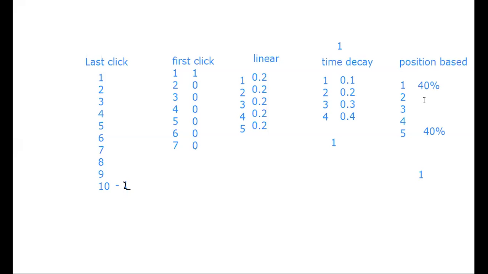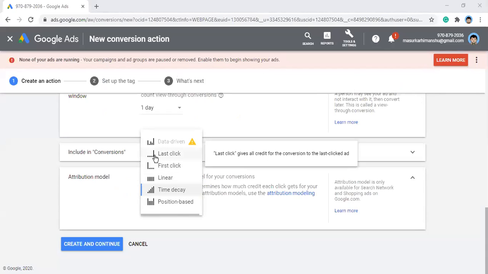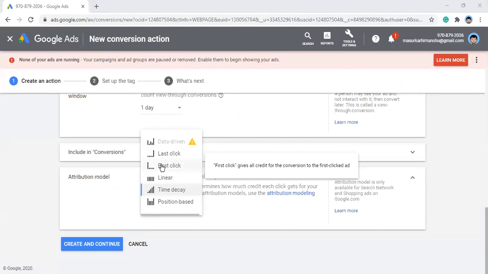If you have noticed earlier, you can see this bar. You can see this chart, right? At the last click, the bar is too high. That means the last touch point was important. And you can read this: last click gives all the credit for the conversion to the last click. For first click, you can see this: first click gives all credit for the conversion to the first click.